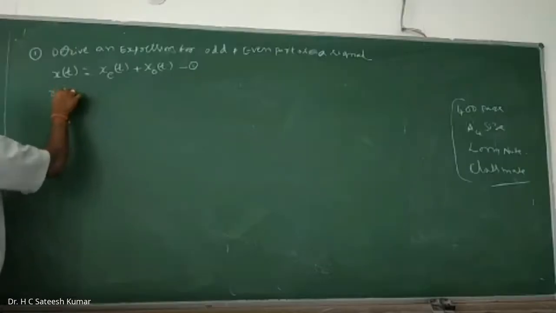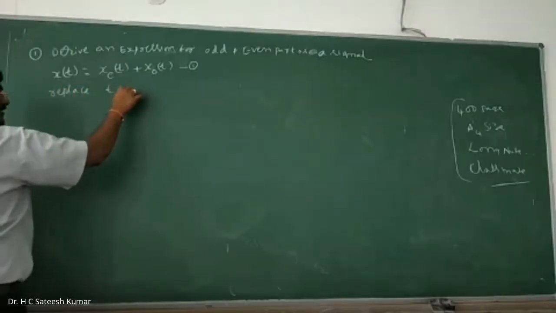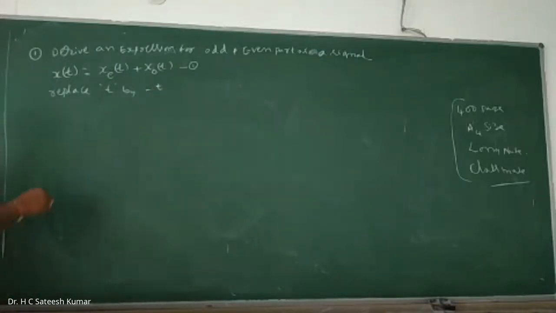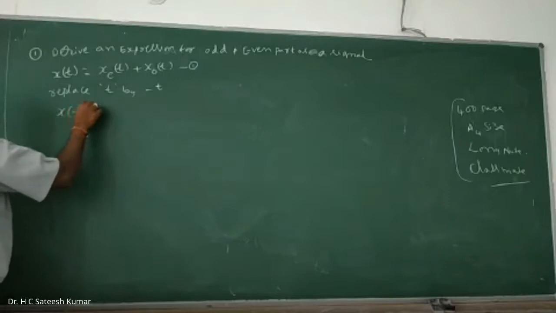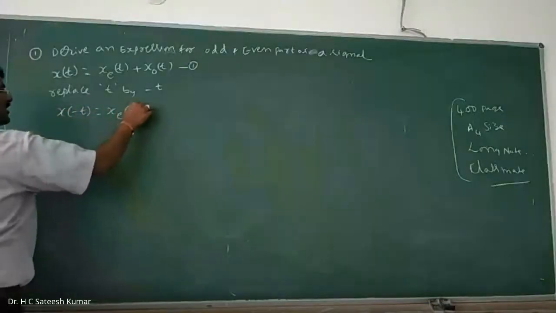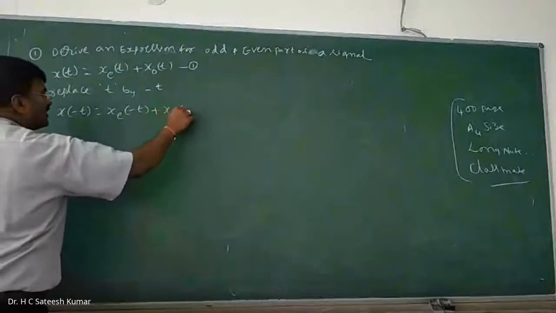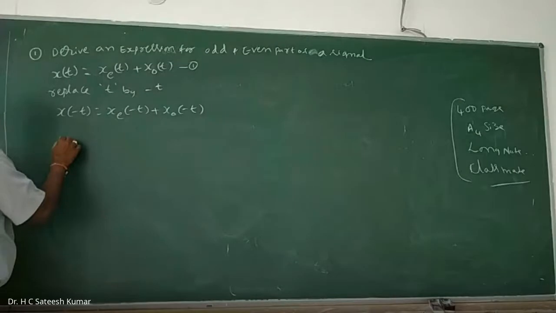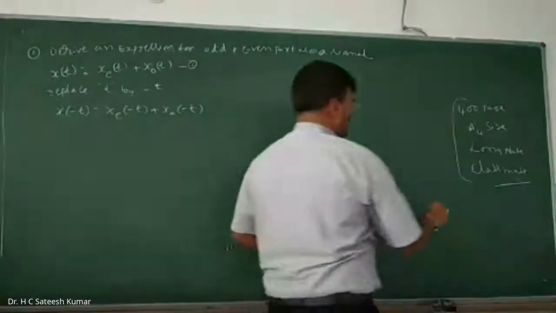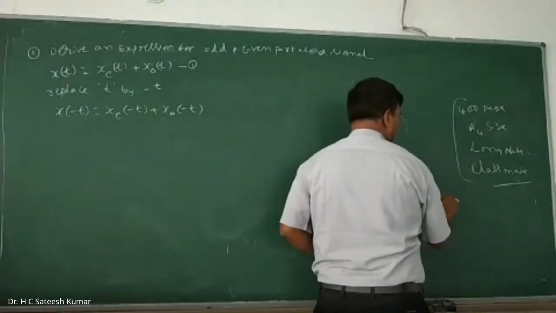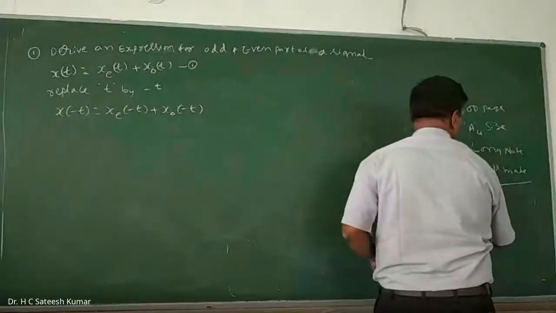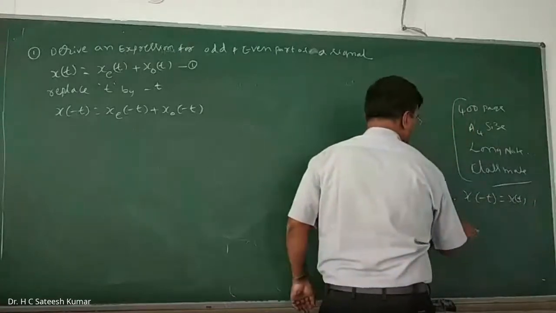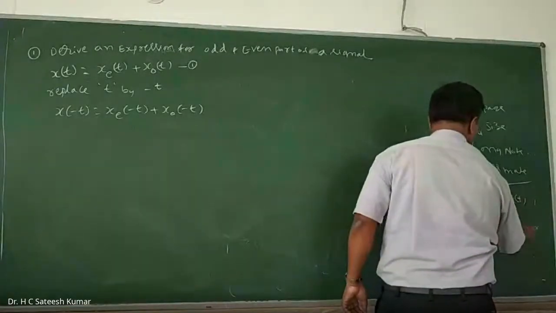Replace t by minus t. x(-t) is equal to xe(-t) plus xo(-t). Now, what is the condition for even part and odd part? A signal is even means x(-t) is equal to x(t), and odd means x(-t) is equal to minus x(t).